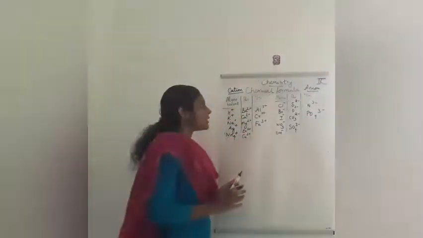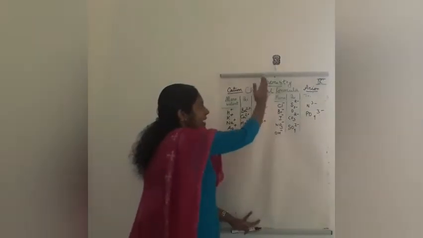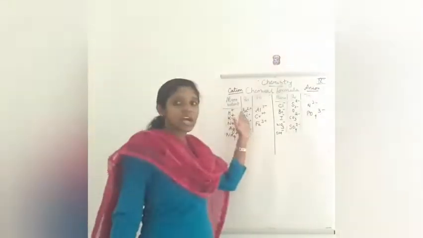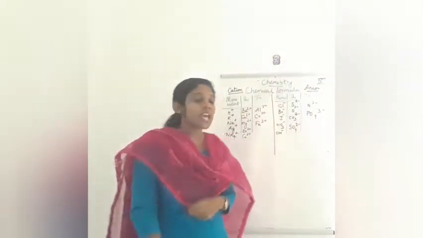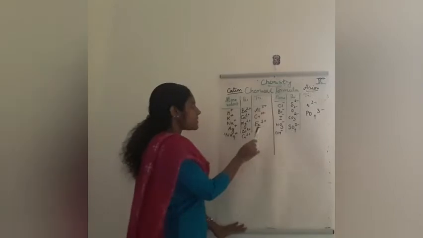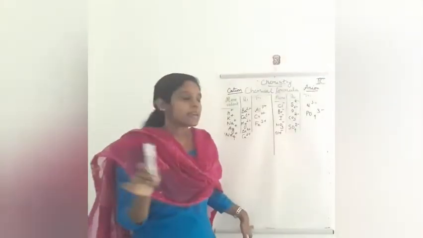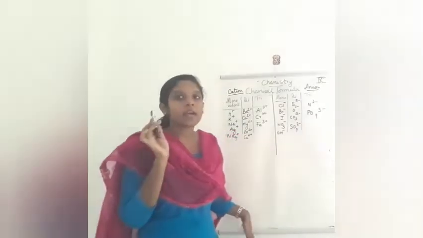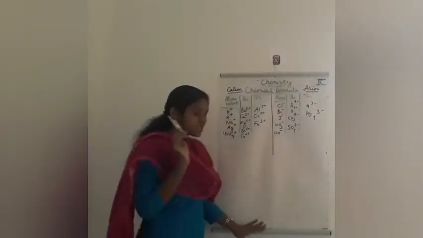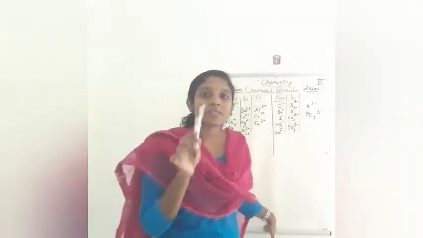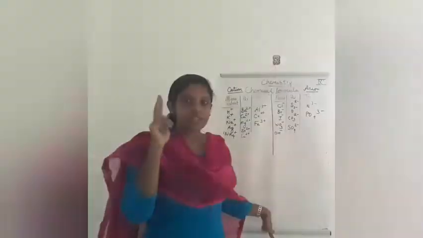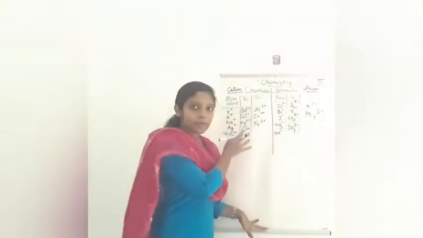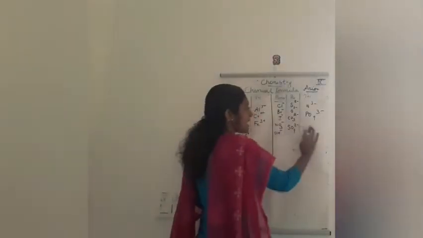In this table I have written 2 columns. This side it is cations and the other side is anions. Cation means they are having positive charge, anions means they are having negative charge. And on each side there are 3 columns. The first column monovalent, second bivalent, third trivalent. Monovalent means they are having only 1 plus charge, bivalent means 2, trivalent means 3. So these are the cations. Cations have positive charge, anions have negative charge.